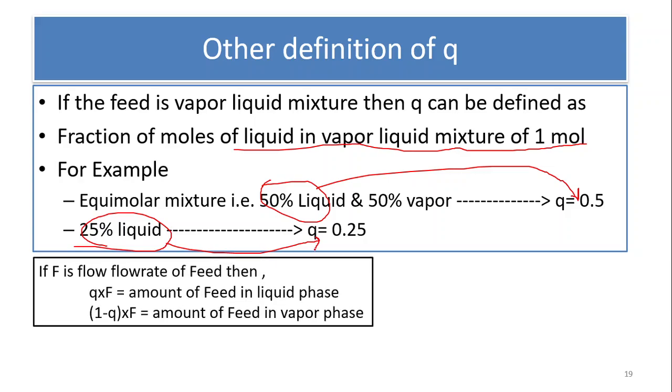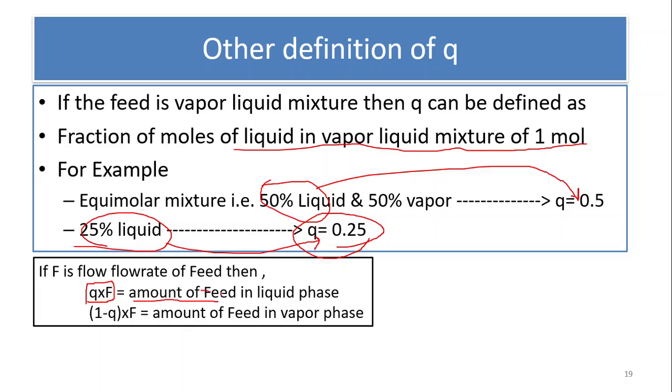For example, suppose F is the flow rate of feed, it can be any value. We assume that it can be a vapor, it can be a liquid, or it can be a vapor and liquid. So in a more general format, we can assume that the feed is vapor liquid. So if you multiply Q into F, what does it mean? Because we know that Q for the vapor liquid tells about the fractional amount of liquid that is present. If you multiply by F, that will tell about the amount of